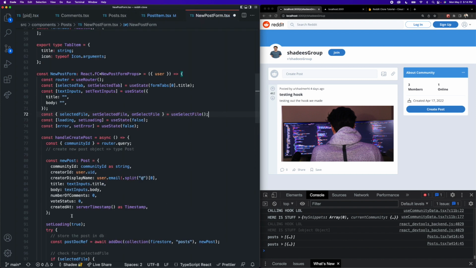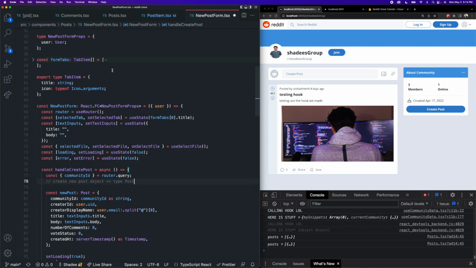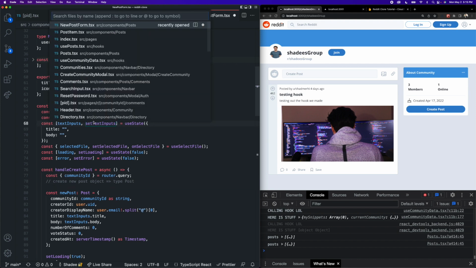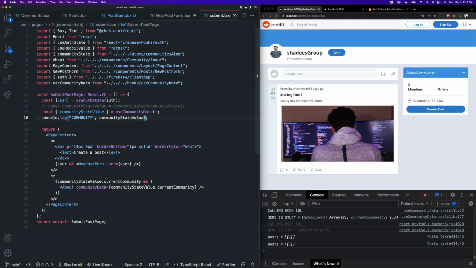So in order to insert this on this new post object, we do need access to that value. So what we're going to do is add the community image URL as a prop to our new post form. If we go back to where this new post form is actually rendered, it is on the submit page. We can see that the new post form is here, and we have the community state value inside of this file. So what we're going to do is pass this as a prop to our new post form.